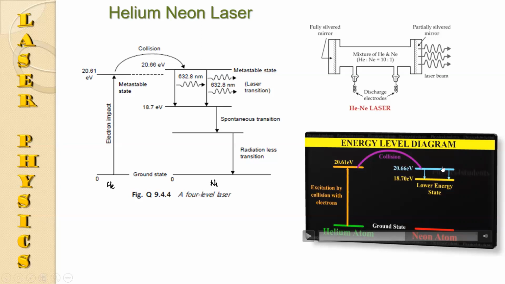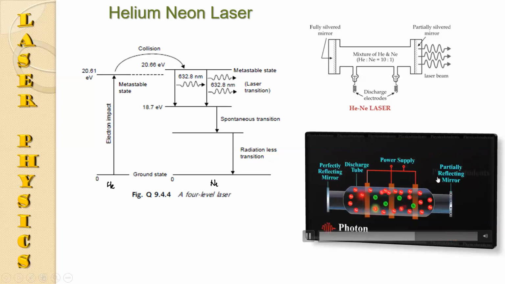So a spontaneous emission occurs to the level 18.70. Its wavelength is 632.8 nanometer or 6328 angstrom.